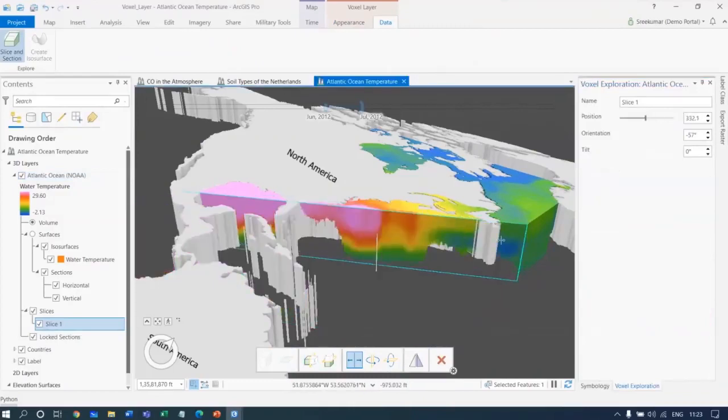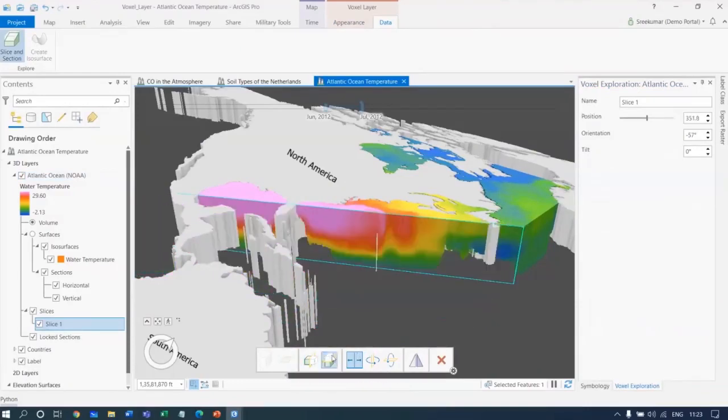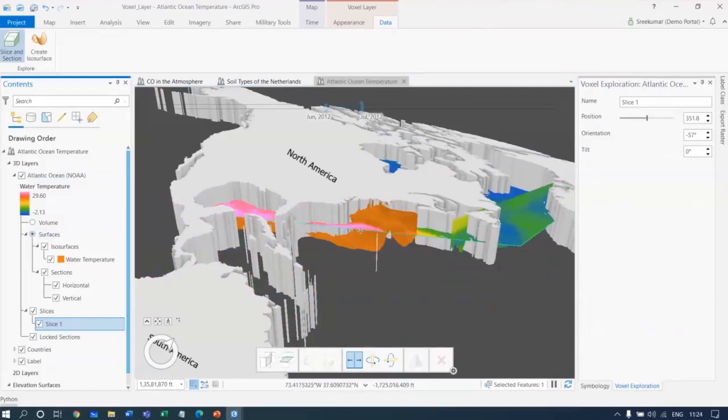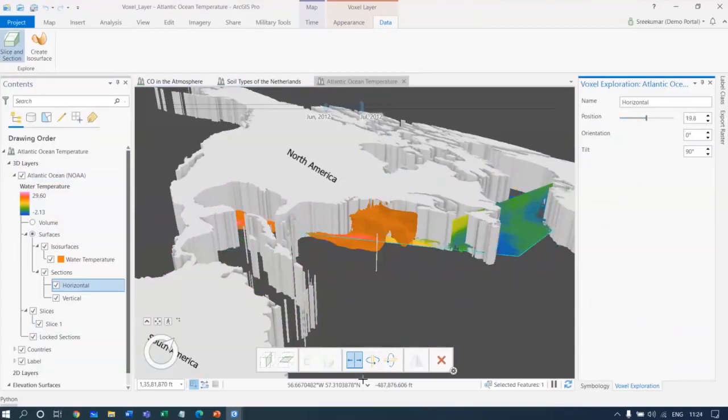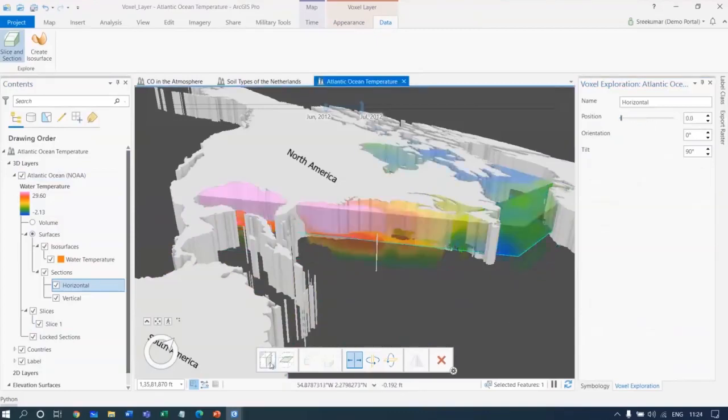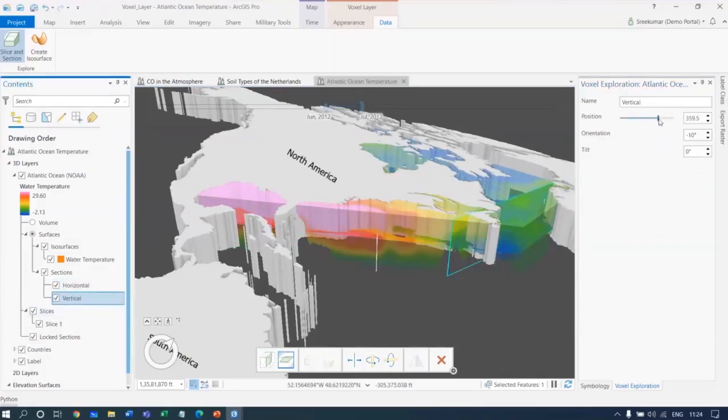So you can see the vertical position, similar way you can do for the horizontal areas also. And you can also create surfaces. And here you can see the horizontal position of that. And you can just move and play around various horizontal sections and the values of it. Now, if you want to do the vertical part of it, you can do that as well. You can see the various sections and its vertical part of it.